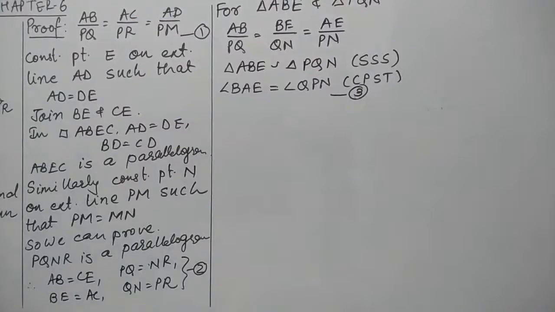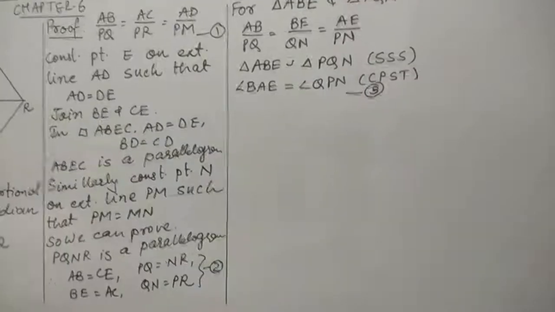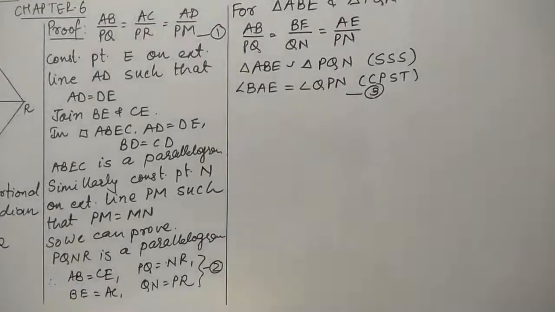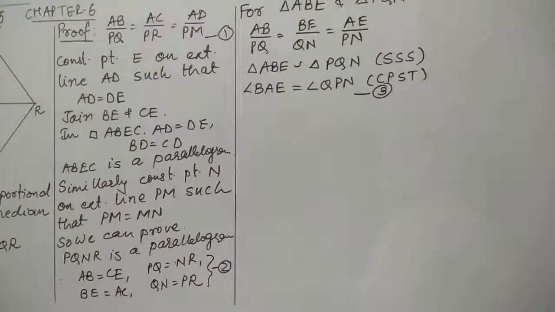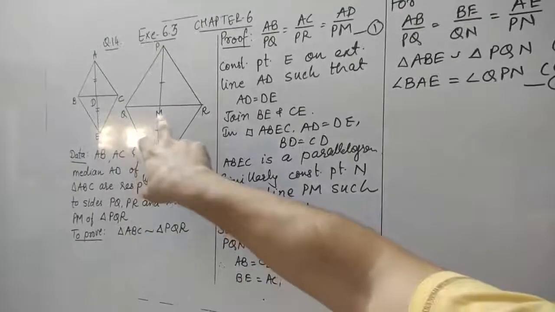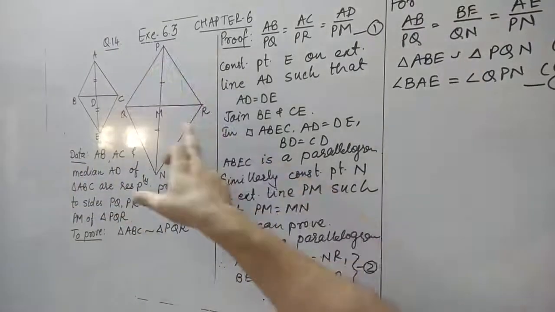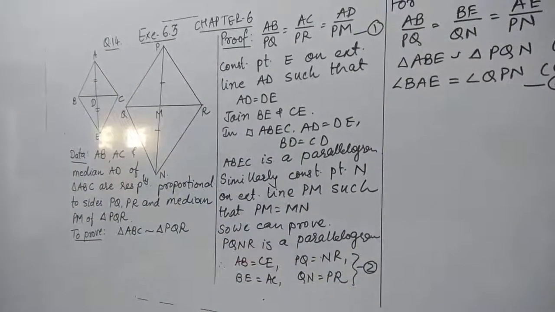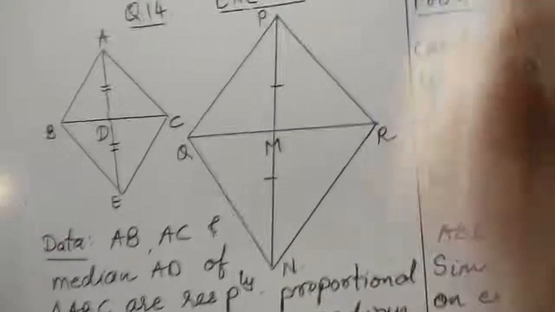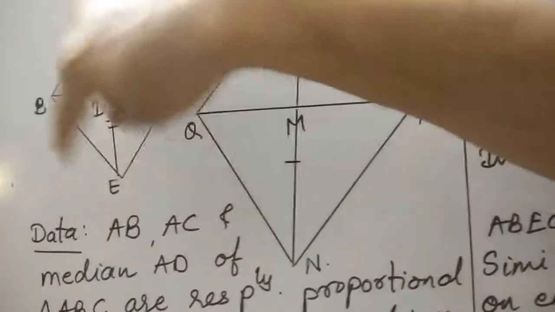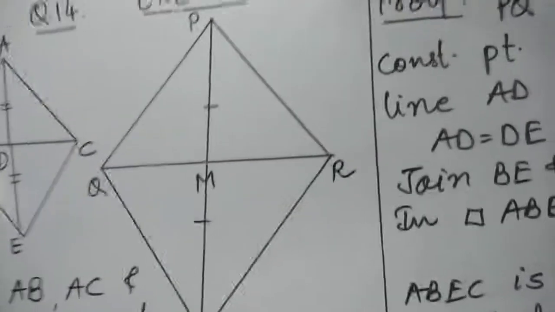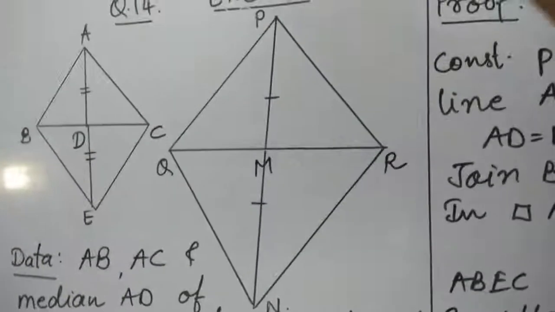Now similarly in the diagram, when you observe, this triangle ACE will also be similar to PRN. So we'll show that these two triangles are similar here. This triangle, we proved that ABE is similar to triangle PQN. Now we'll show that triangle ACE is similar to PRN by using the same criteria.